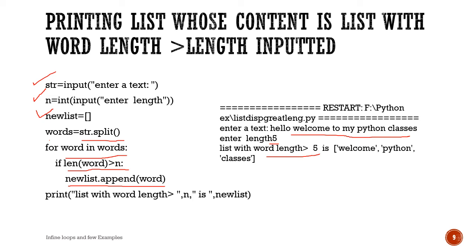So after the execution of the for loop, outside the for loop, we are asking to display the new list. So here comes the output. Here also this program can be done very easily. Here also comes the power of the split operator and list in Python.